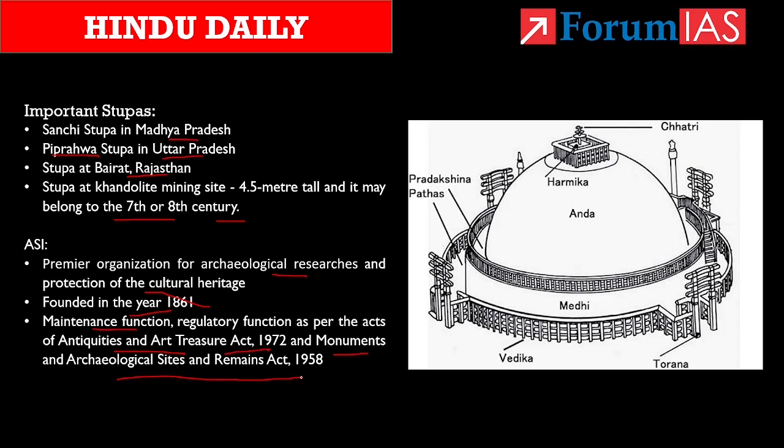For the maintenance of ancient monuments and archaeological sites and remains, the entire country is divided into 24 zones. And know that currently this ASI institution administers more than 3,650 ancient monuments, archaeological sites and remains of national importance. Its activities also include carrying out surveys, exploration and excavation of archaeological sites, conservation and maintenance of protected monuments, etc. So this is what the ASI does.